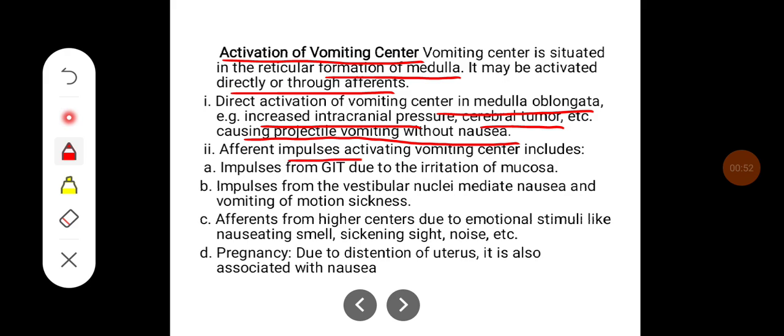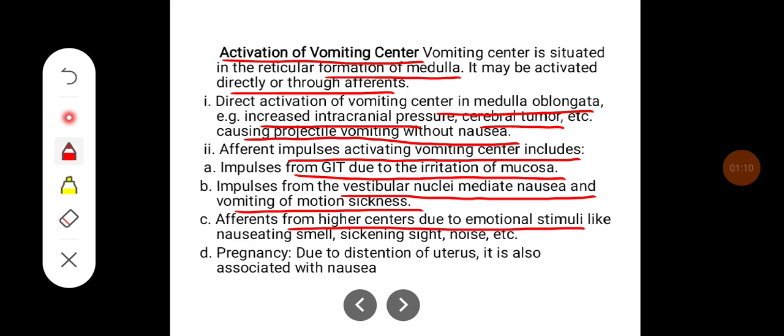Whereas afferent impulses activating the vomiting center include impulses from the GIT due to irritation of the mucosa, and impulses from vestibular nuclei which mediate nausea and vomiting of motion sickness. Then afferents from higher centers due to emotional stimuli like nauseating smell, sickening sight, noise, etc. Then pregnancy, due to the distension of the uterus, is also associated with nausea.